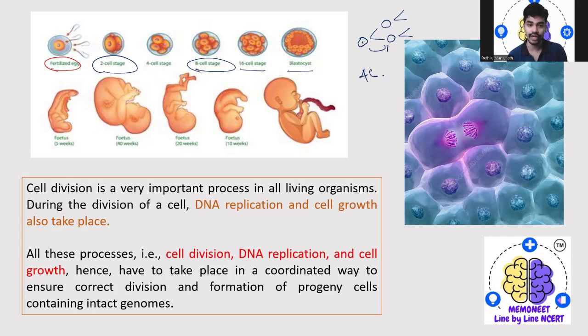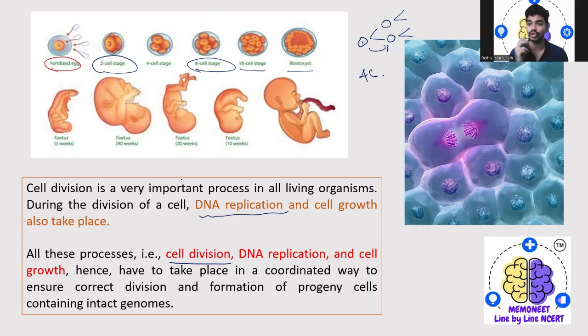So cell division is a very important process in all living organisms. During the division of the cell, what happens? The DNA is going to replicate, and cell growth also takes place. This is one point. And these processes, the cell division, the DNA replication, and the cell growth, are the three major events that happen in a cell. Hence, they all have to take place in a coordinated manner, that is, in a proper, specific manner. There has to be coordination, a correct division, correct DNA replication.